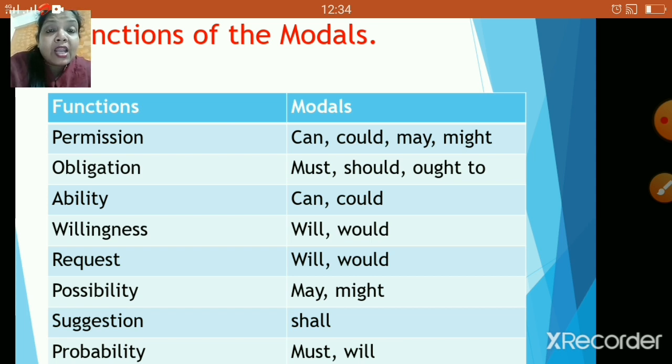All right, now the next one is ability. Now a person can have the ability to do something, right? So you can say something like, I can play the guitar. Okay, or for a general ability in the past, you can use an example like, I could swim before I could walk. Okay, so in the past you had the ability, right? So you can use these kinds of sentences.